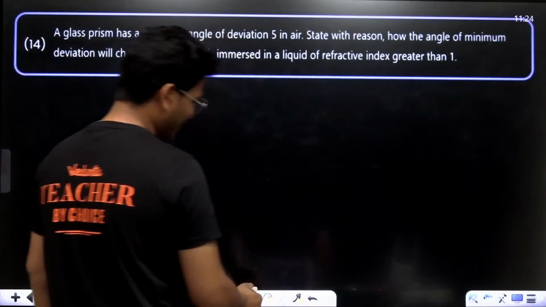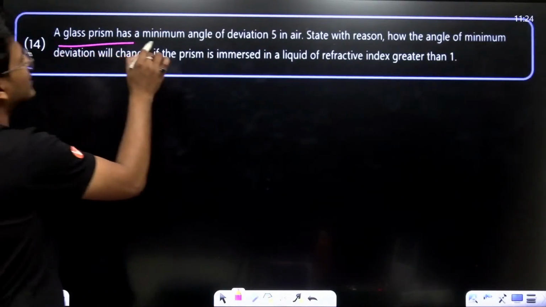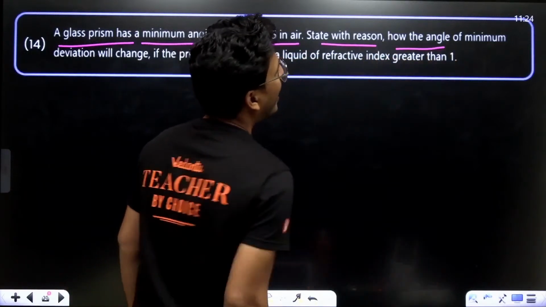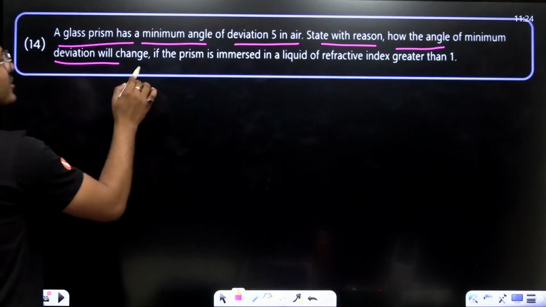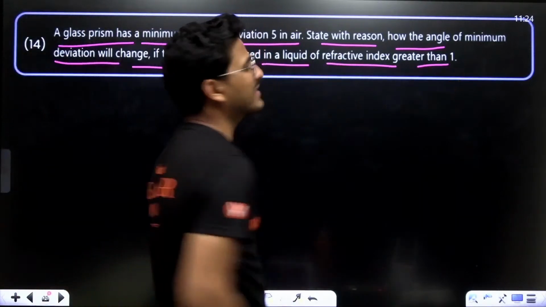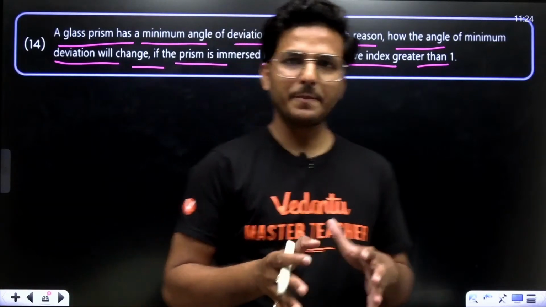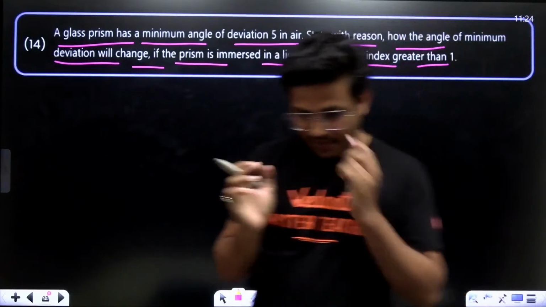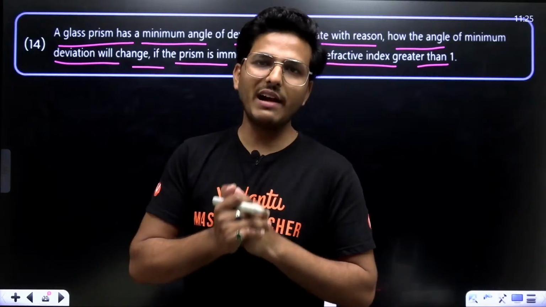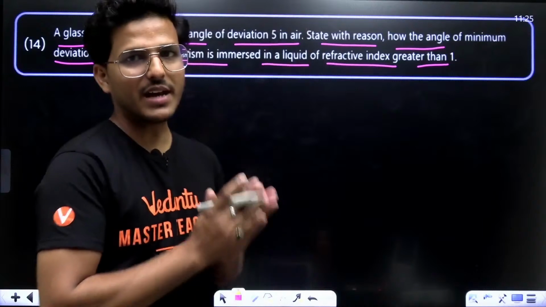Come to ray optics, right? Question from ray optics. A glass prism has minimum angle of deviation 5 degrees in air. State with reason how the angle of minimum deviation will change if the prism is immersed in a liquid of refractive index greater than that of glass. As you know, the refractive index of any medium is greater than 1, because the absolute refractive index of air is 1.